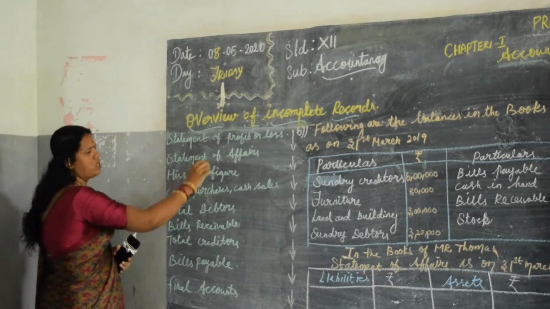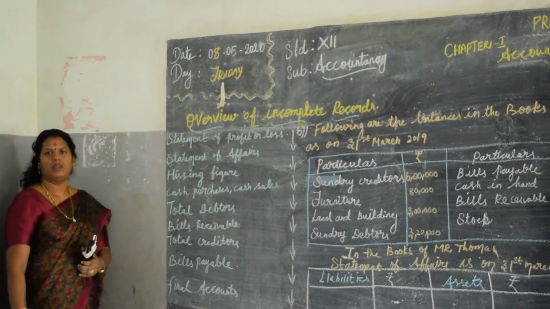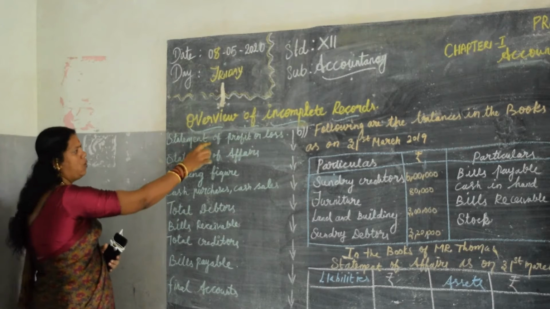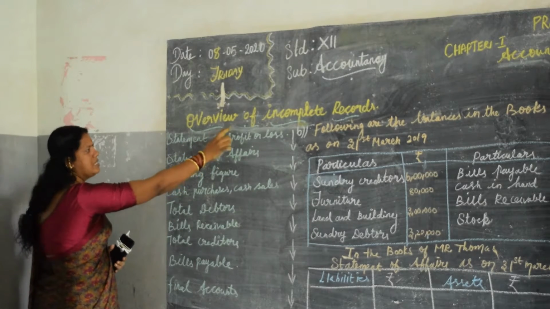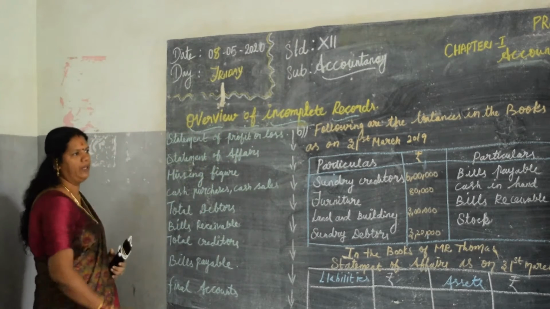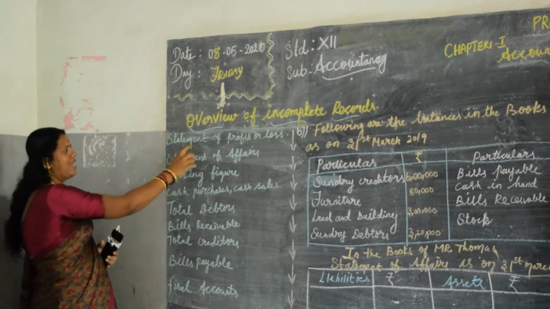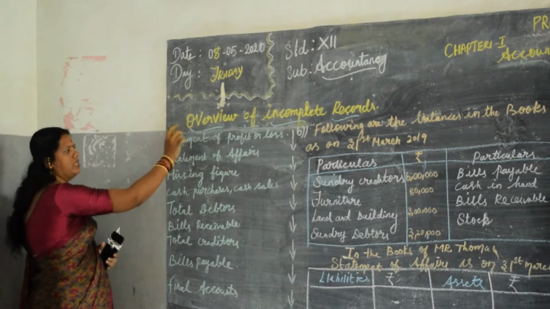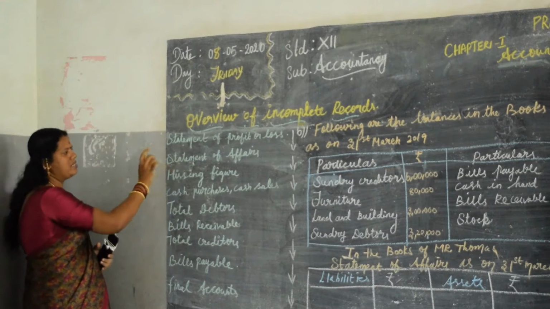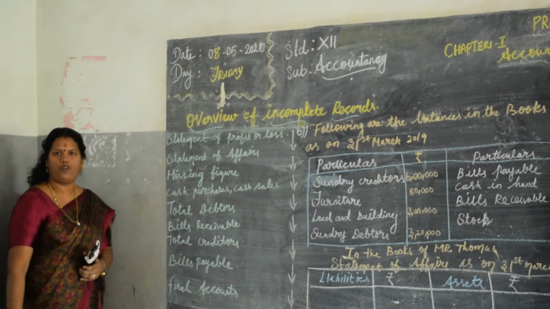Statement of profit or loss. This statement of profit or loss is to find out whether the concern has earned profit or loss with the opening capital. I think in the last class we had a discussion about this. And the second one is statement of affairs. What is meant by statement of affairs?